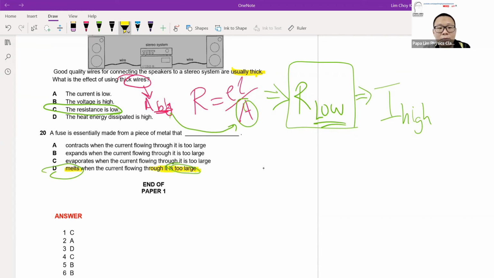Sometimes the question never mentions it. Sometimes the question will just say it will melt because of a normal current. No, it's not a normal current. A fuse is a safety function that protects the appliances and the user when the current in the circuit is higher than expected. It has to be higher.